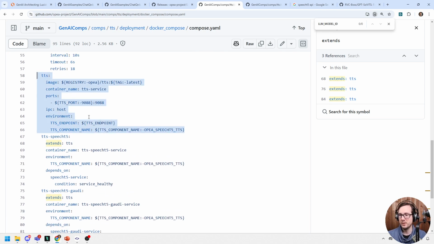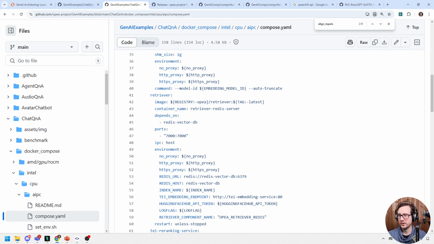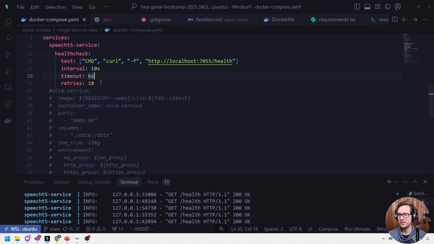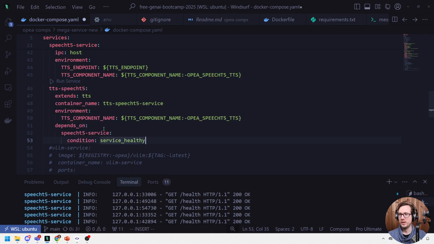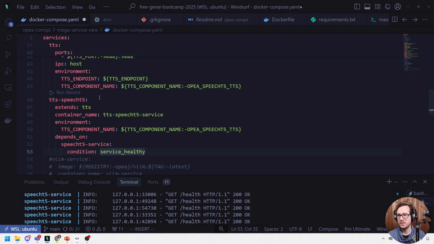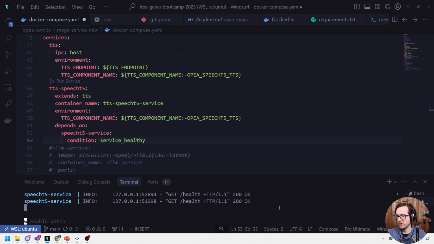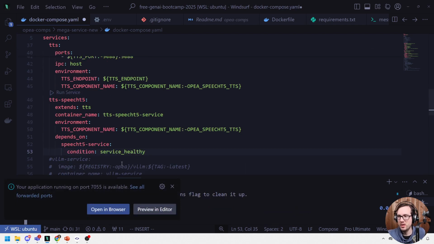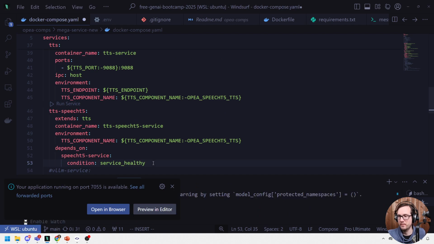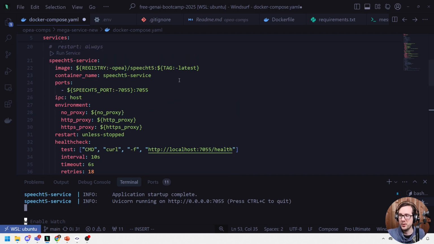So I'm going to go ahead and copy this one here. Actually, copy these two here. And we'll go back over to our code here, and we'll paste this in, right? So now we have TTS and speech T5, right? So that's pretty cool. But we need to run this to see if it actually works. So I'm going to go ahead and stop this. I'm going to start this back up. And I imagine that this one's pretty light. This is basically pulling a FastAPI to interact with whatever protocol this uses.